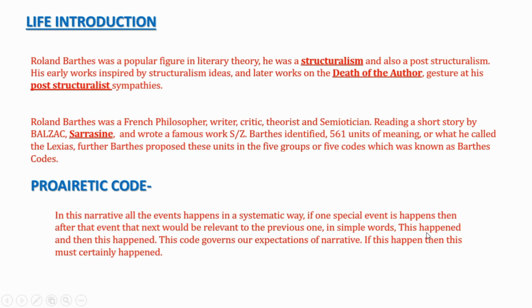In simple words, this happened and then this happened. If this happened, then only after that this happened. This code governs our expectations of narrative: if this happened, then this must certainly happen. So this kind of narrative you can understand by the proairetic code.